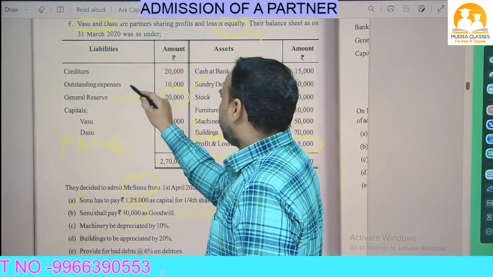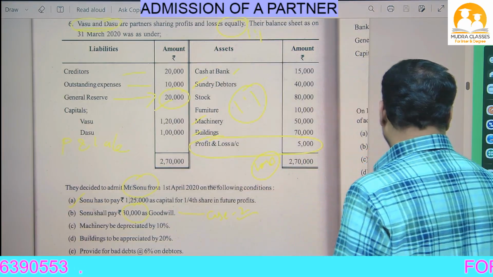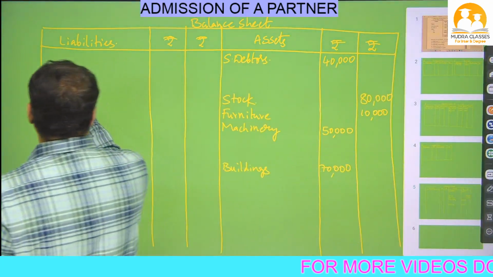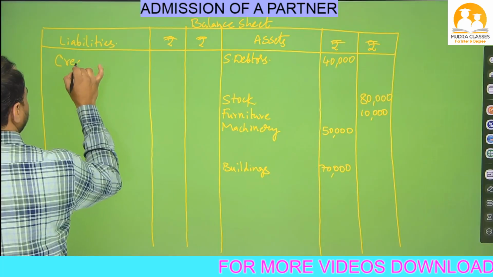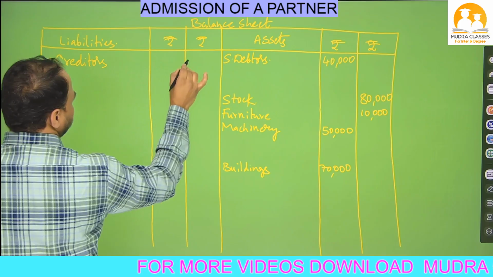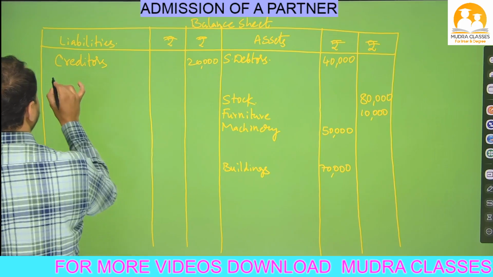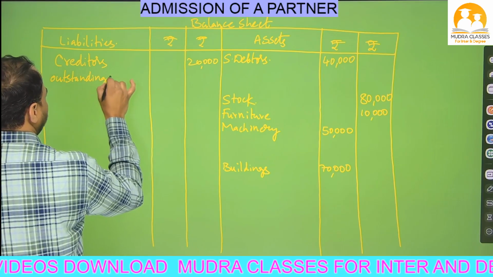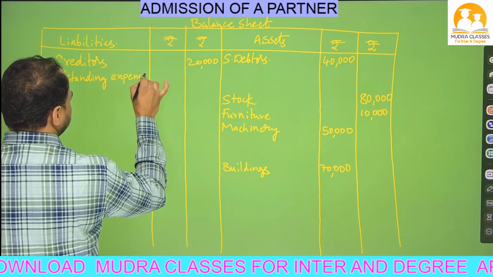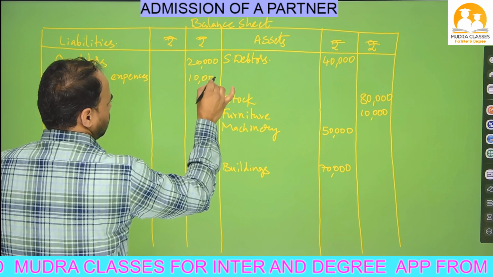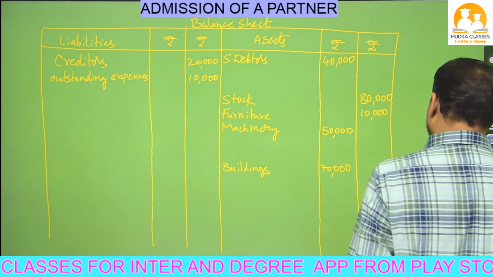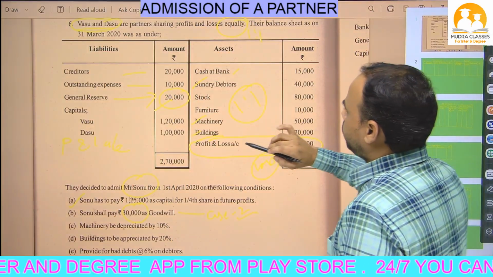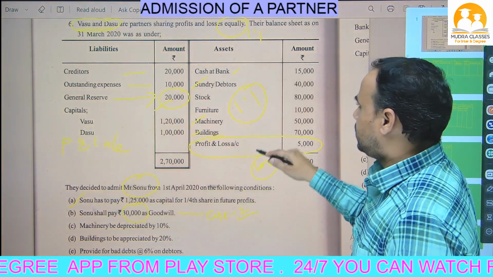Okay, next item, outstanding expenses 10,000 given and creditors given 20,000. As it is in the balance sheet, on the liability side we have to write creditors 20,000, outstanding expenses 10,000. Okay, right. Now if you see all the items from the balance sheet, asset side, all items completed.